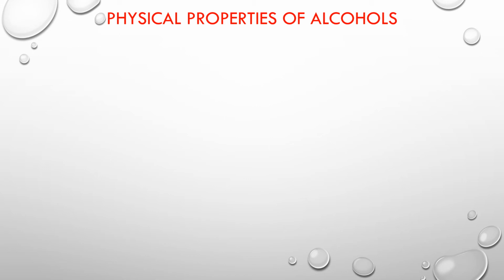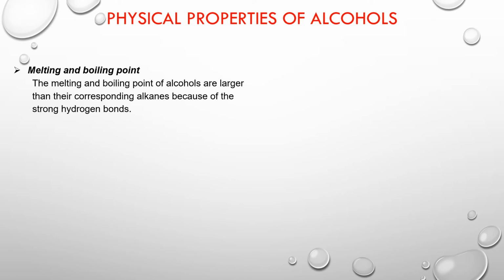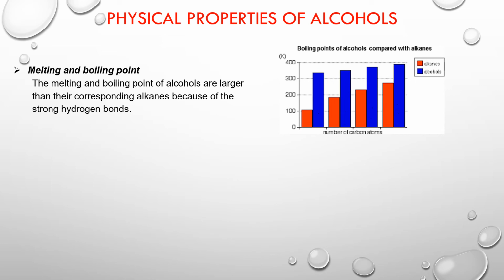So due to the fact that alcohols contain a hydroxyl group and they are able to form hydrogen bonds, they are going to have higher melting and boiling points. So if you're looking at this particular graph here, you can compare the boiling point of alcohols in comparison to alkanes. So the same number of carbon atoms that are found in alkanes as in alcohols, you can see there is a vast difference between their boiling points.